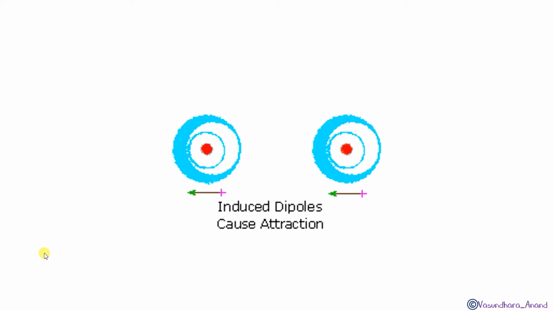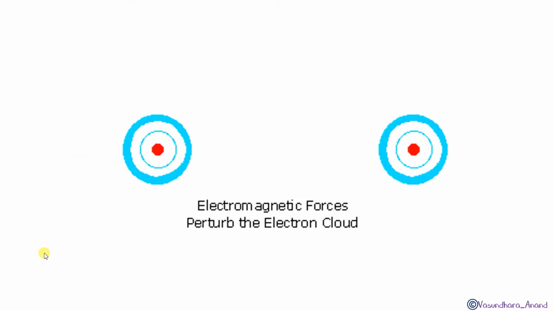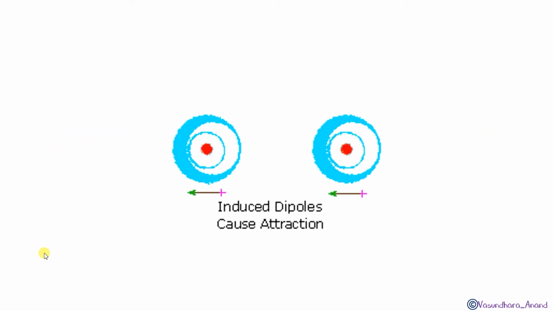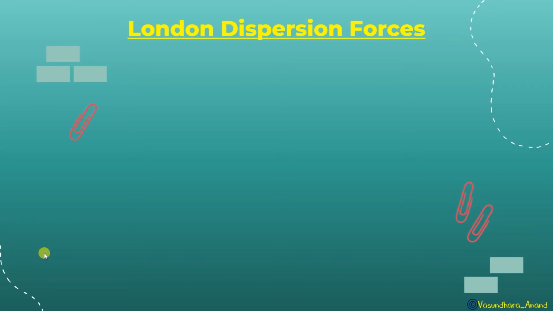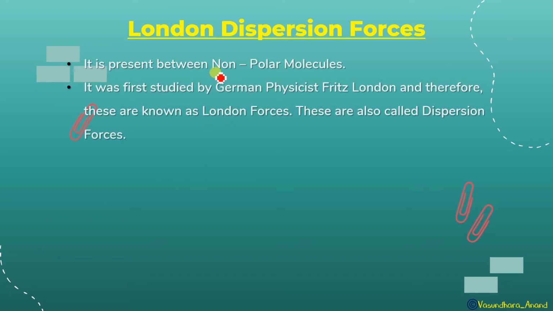Yes, and as the electron goes back to its position, the same will come back. Got it? So it is an instantaneous effect. Now this is London dispersion force. The London dispersion force is present between non-polar molecules, and that is the point to know: this is the dispersion force which occurs only in non-polar molecules.